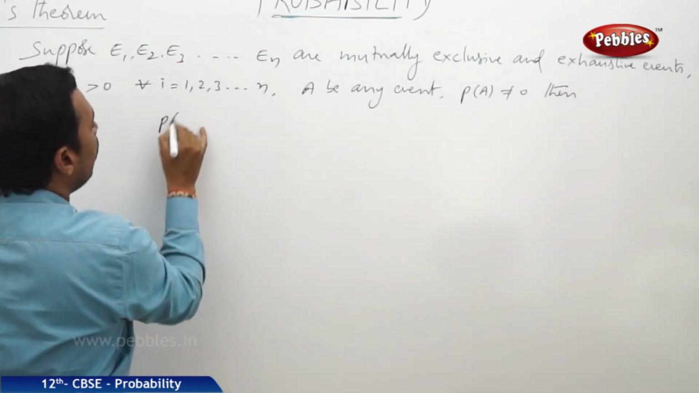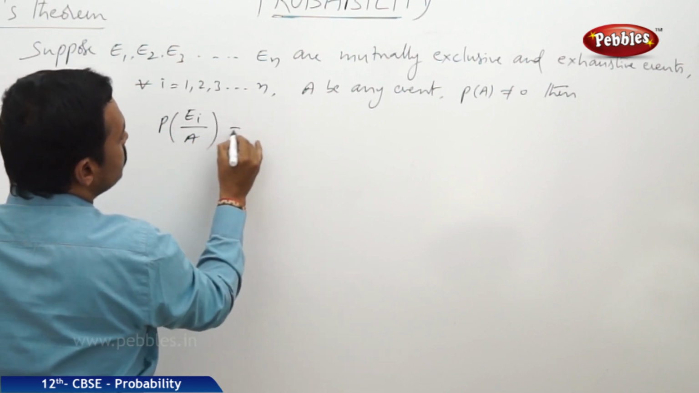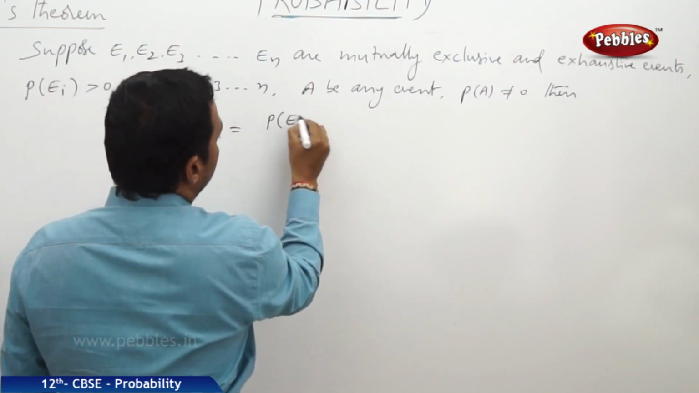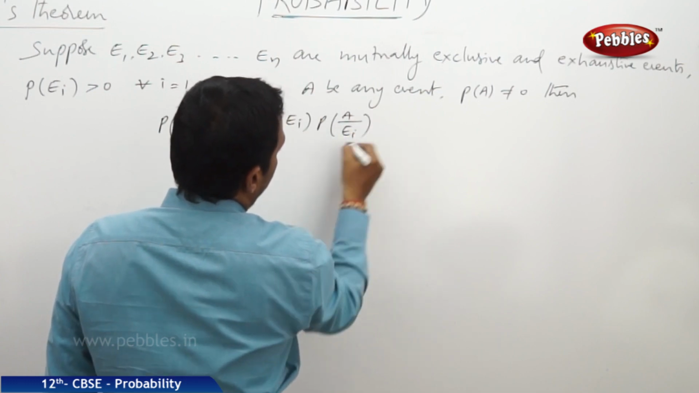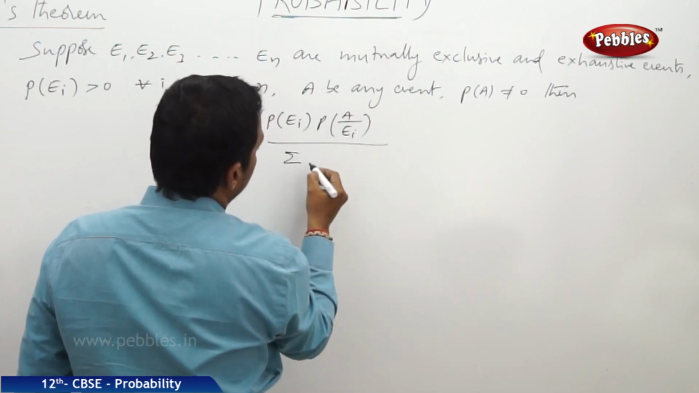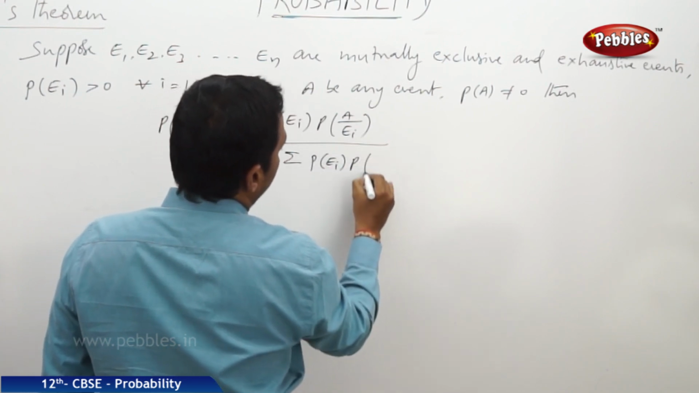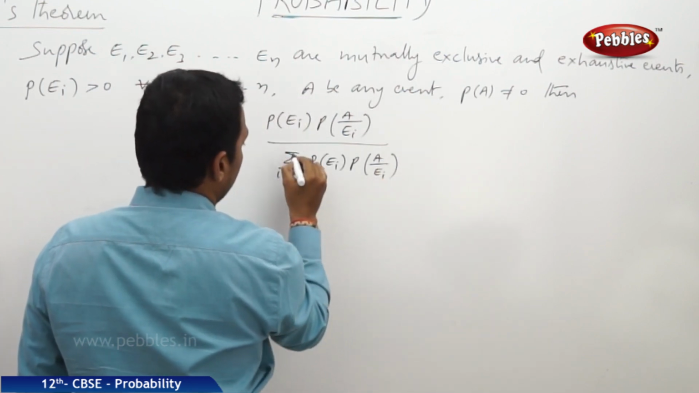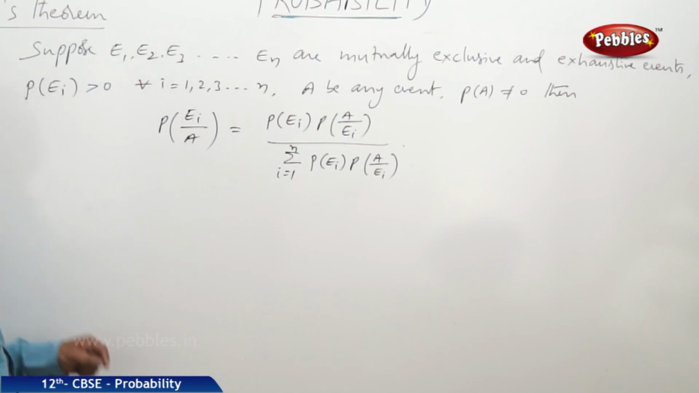the probability of Ei by A is equal to the probability of Ei into probability of A by Ei by sigma the probability of Ei into probability of A by Ei, where i is equal to 1 to n. Now this is the statement of the theorem.